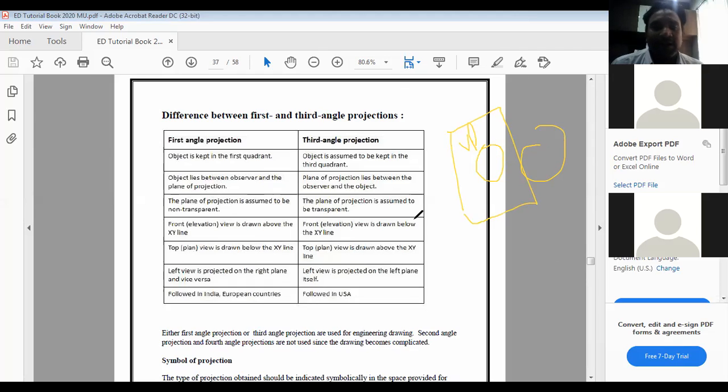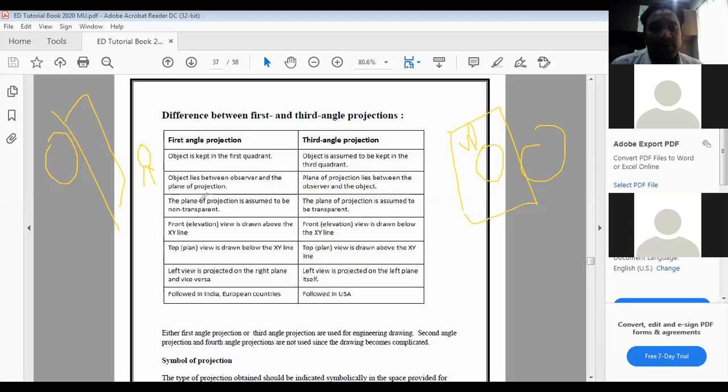In the third angle projection method, what will happen is that this will be the object, this is I who am seeing this object, but the plane of projection is lying in between us. So this is an object, this is I, and this is a plane. So this particular plane should be transparent in nature. Then only I can see this particular object through this particular plane. Otherwise, I cannot see that.